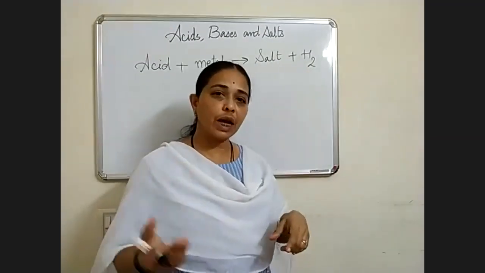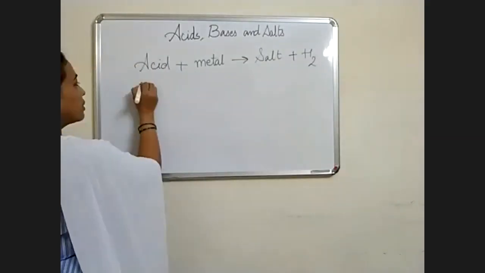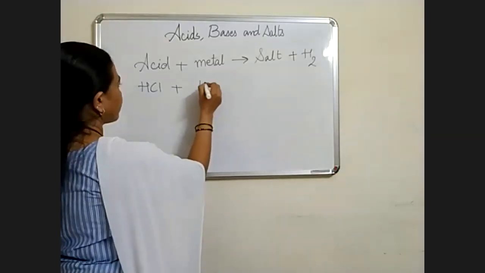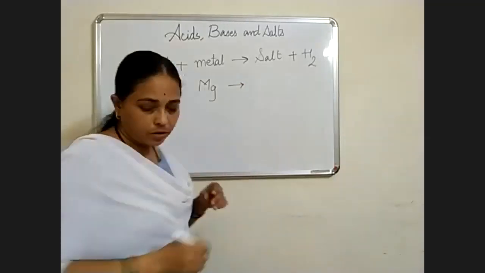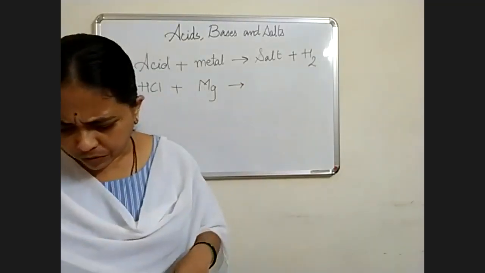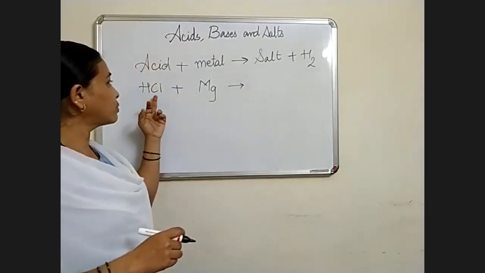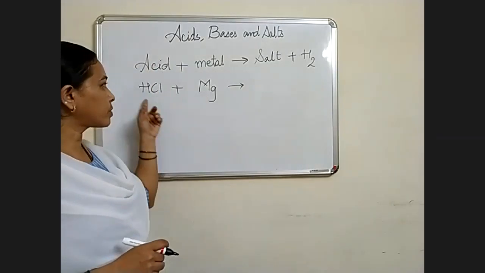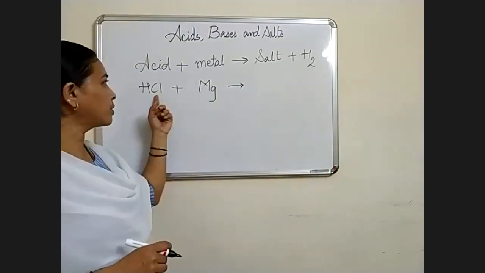Now we'll take one acid and one metal. Here acid we will take as HCl, and metal we will take as Mg. Magnesium will react with chlorine, metal and non-metal.